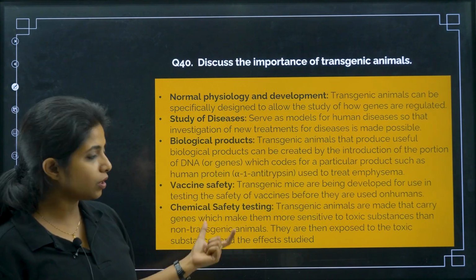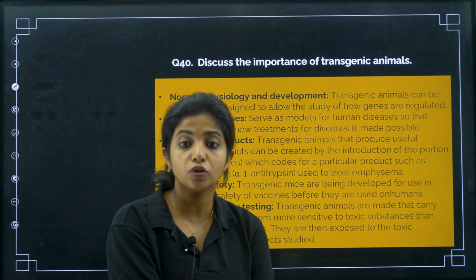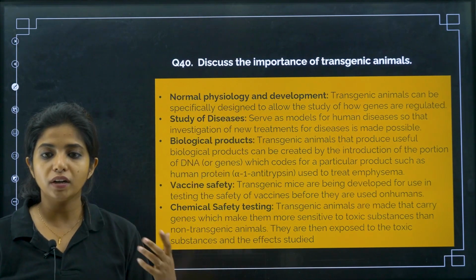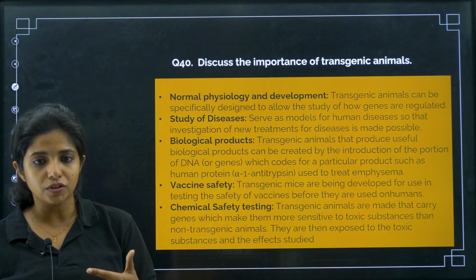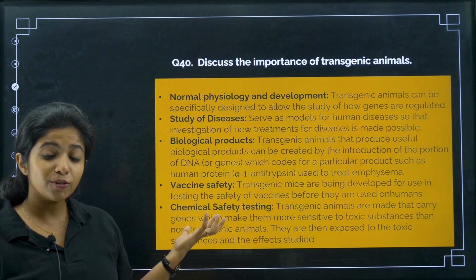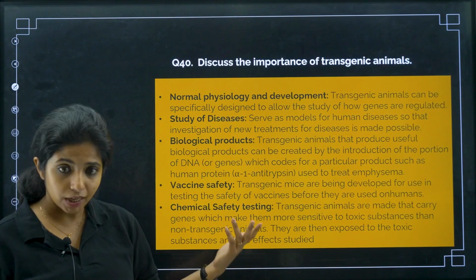Now vaccine safety. Now you have to test. Obviously you cannot go and test on human beings. So you go and test on what? Transgenic mice. You are going to test its safety, whether it will be safe for humans. Now that is also cruel. This is also cruel, everything is cruel, but we need a solution for that.